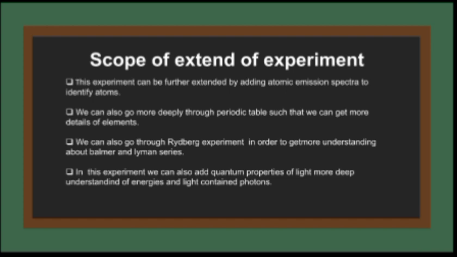Third, we can go through the Rydberg experiment to get more understanding of the Balmer and Lyman series. Fourth, we can add quantum properties or more topics related to quantum studies, so that we can understand more deeply the energies of light and the photons it contains.